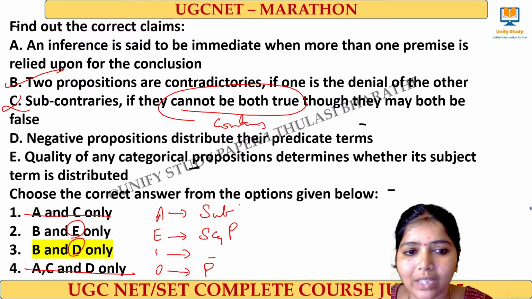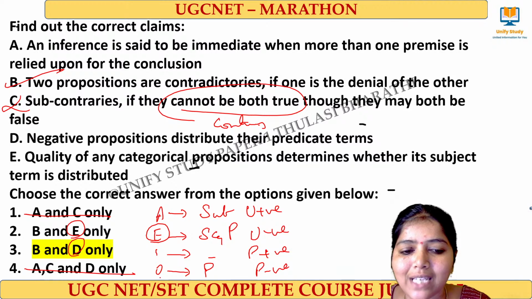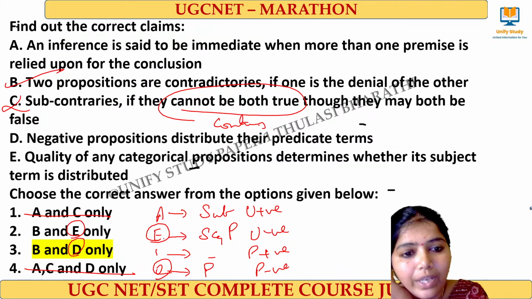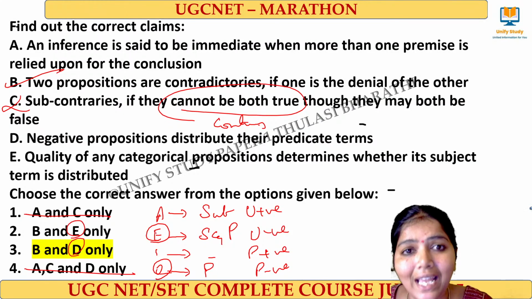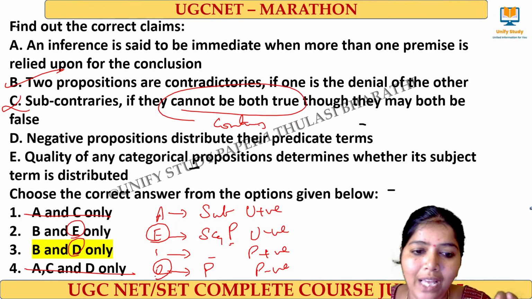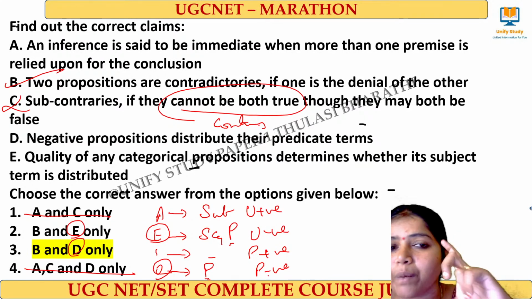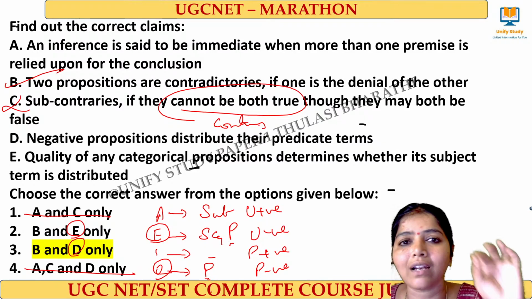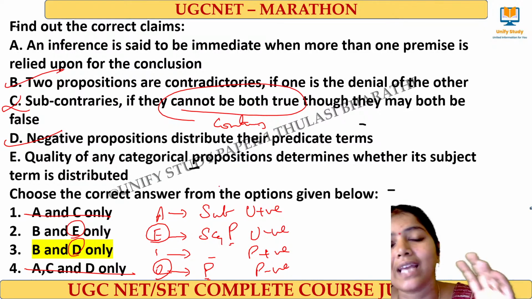Here in the question, as we all know, this is universal positive, this is universal negative, this is particular positive, and this is particular negative. So a negative proposition means either it can be E type or it can be O type. So negative propositions distribute their predicate terms. In an E type statement the predicate is distributed. In an O type statement the predicate is distributed. So both are negative propositions, and the predicate terms are distributed. So D will come.